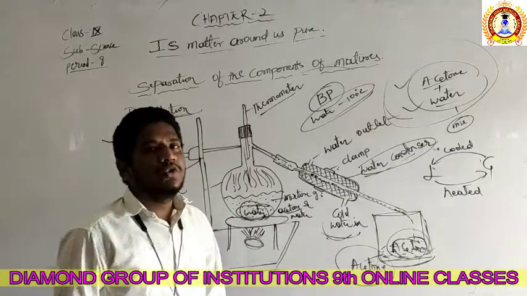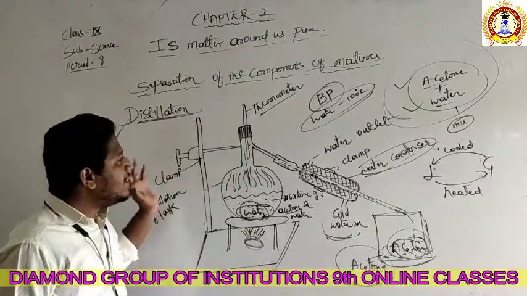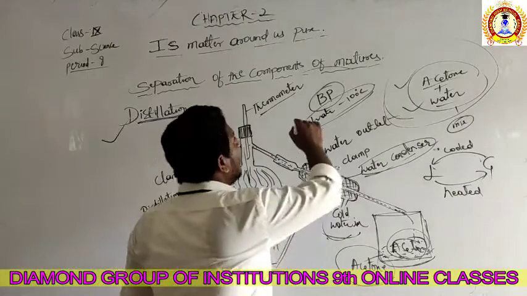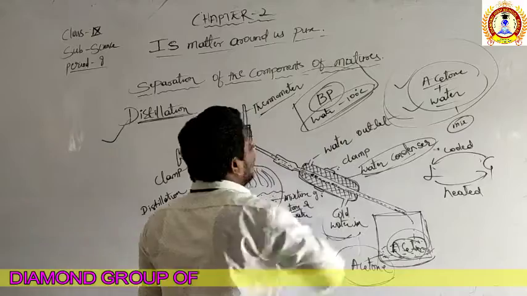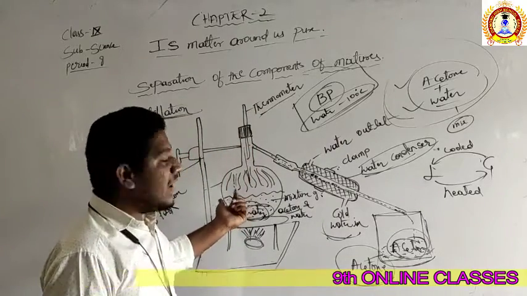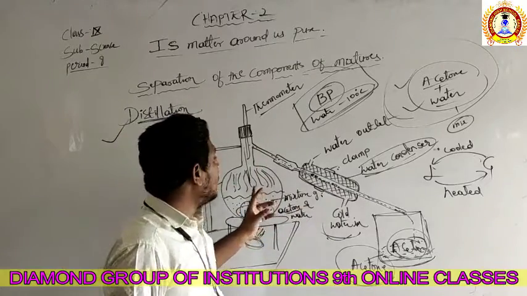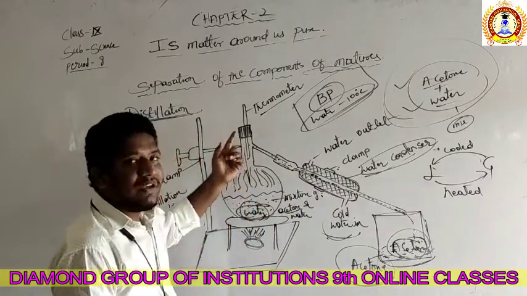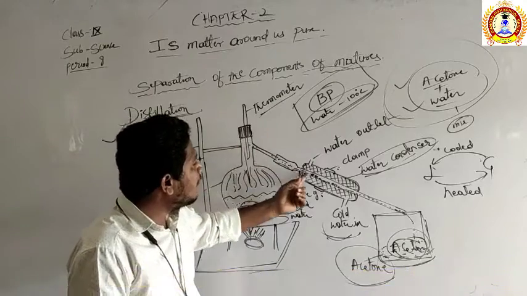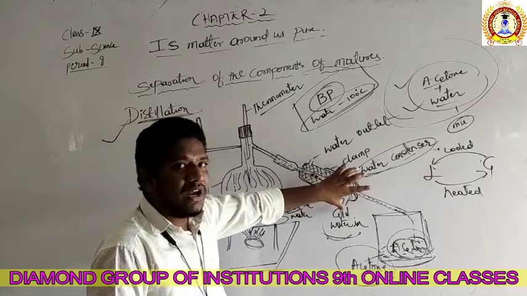I hope you understood how to separate two miscible liquids with the help of the distillation process, which we are using here. We are using the boiling points of the two liquids. In this case, the acetone boils faster than the water, meaning the acetone's boiling point is lower than the water's. As a result, acetone starts to become vapor faster, and those vapors are taken into this chamber, because to reduce the temperature, we have a condenser area.